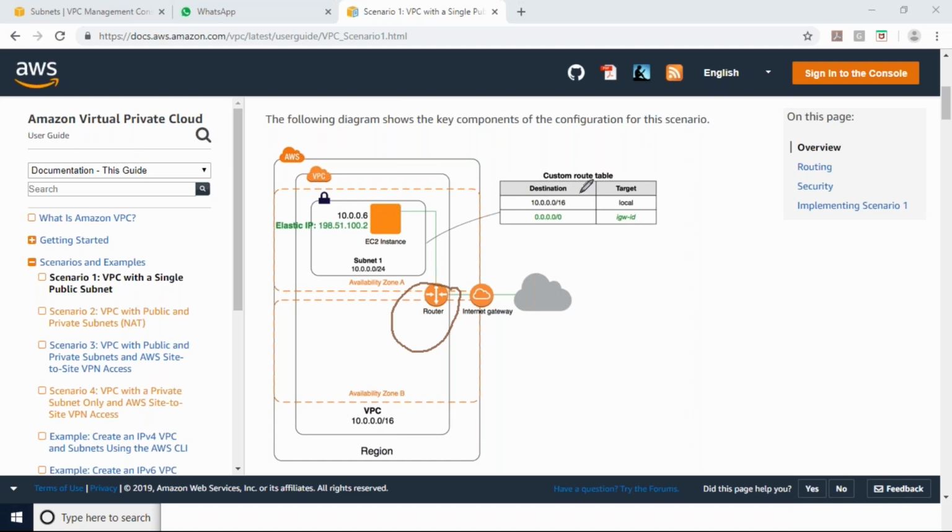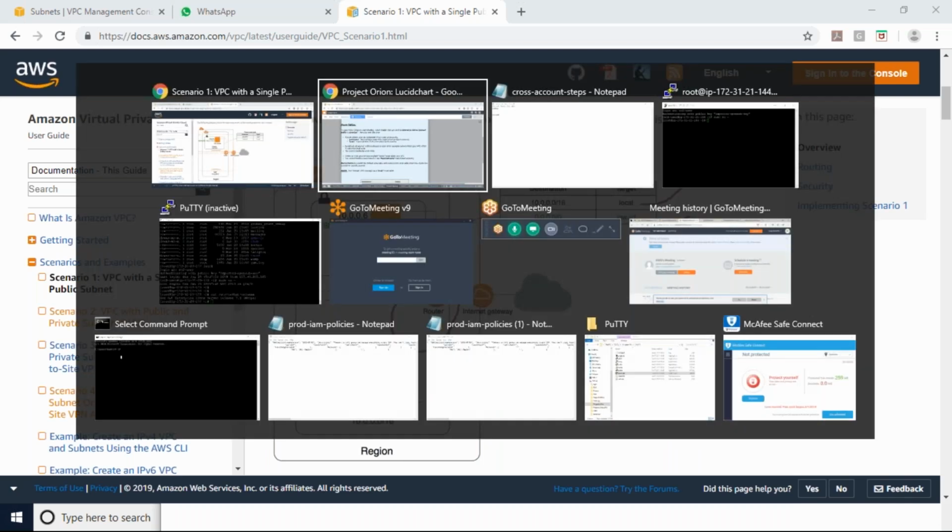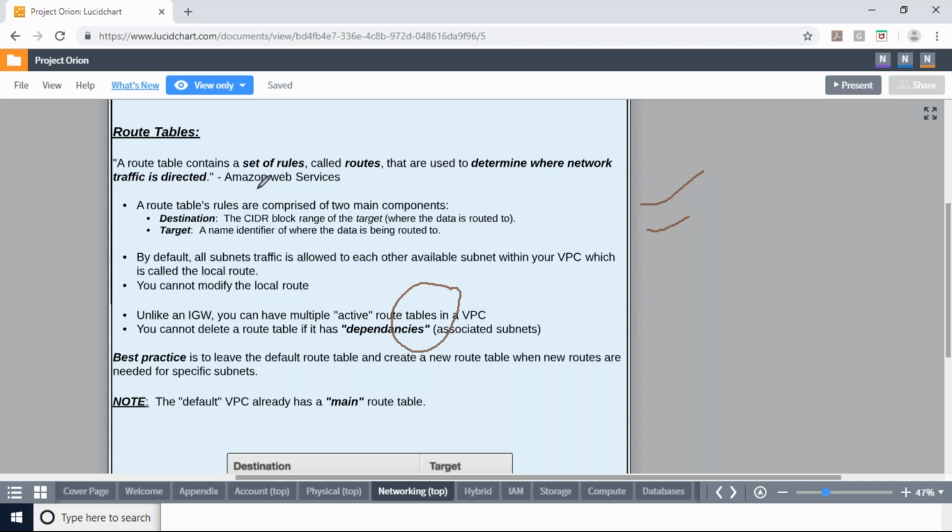In those route tables we can mention all our source and destination target, where network traffic is directed, meaning from where to where I need to send my traffic. Based upon my route table entries, my subnet will get the internet traffic.